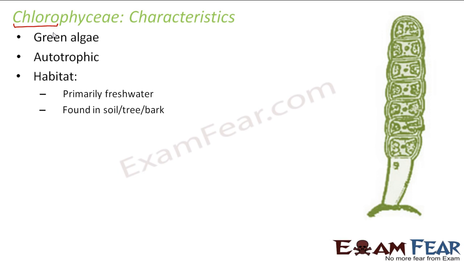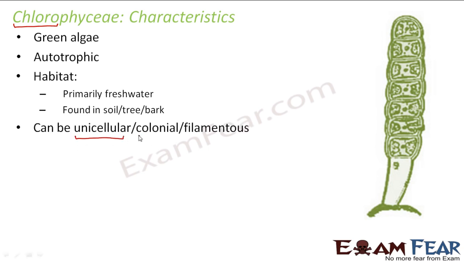Talking about their habitat, they are primarily freshwater. However, they are also found in soil, tree or bark, provided there is some moisture there. They can be unicellular, colonial or filamentous. We have spoken about each of these types. A unicellular chlorophyceae would be Chlamydomonas. A colonial chlorophyceae would be Volvox. A filamentous chlorophyceae can be Spirogyra. So it can be one cell, it can be in the form of colonies, or it can be in the form of filaments.